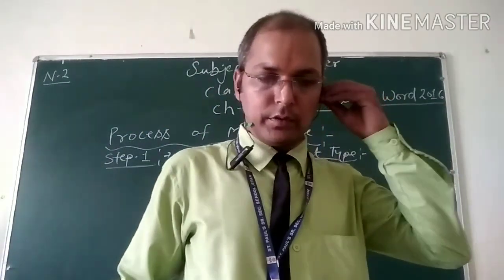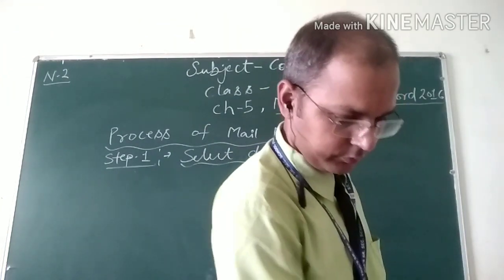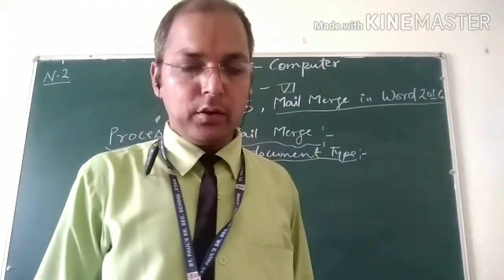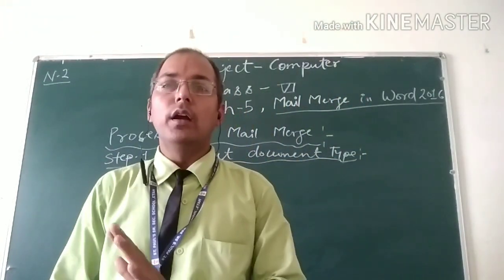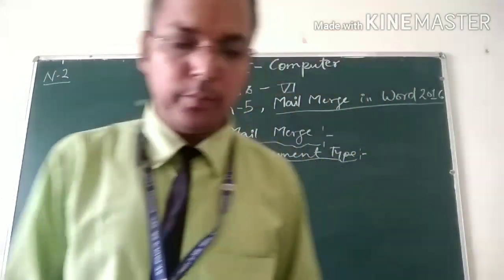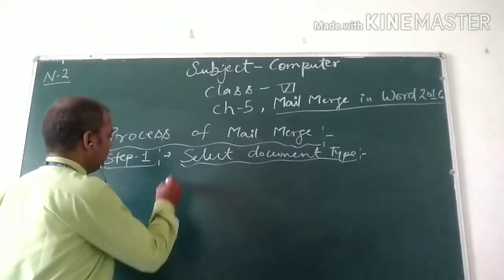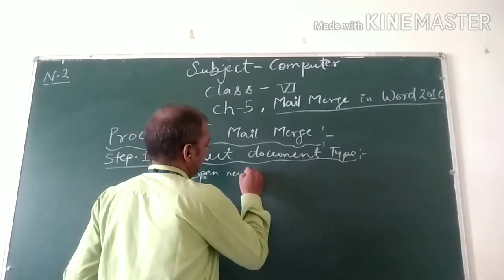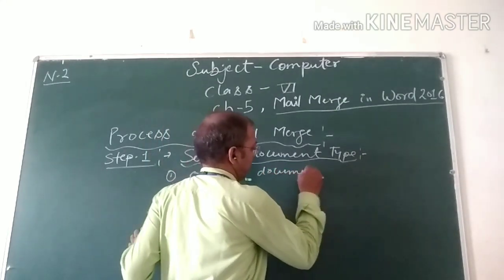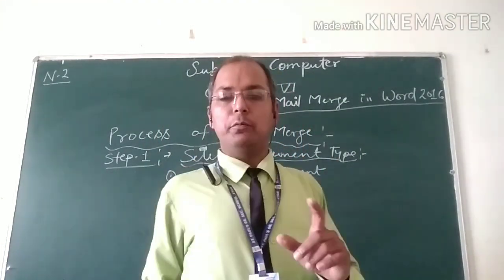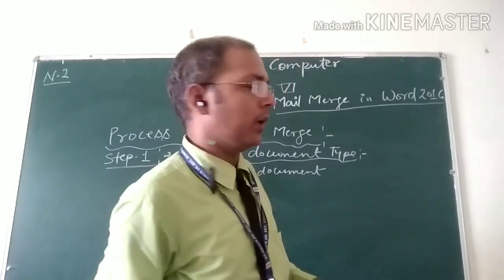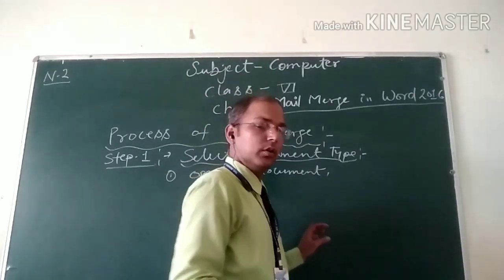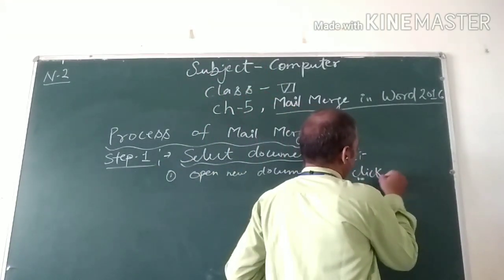Select document type. So my dear student, open a new document in MS Word and click on the mailing tab. First of all, what will you do? Open a new document. First of all, you have to open a document in MS Word and click on the mailing tab.